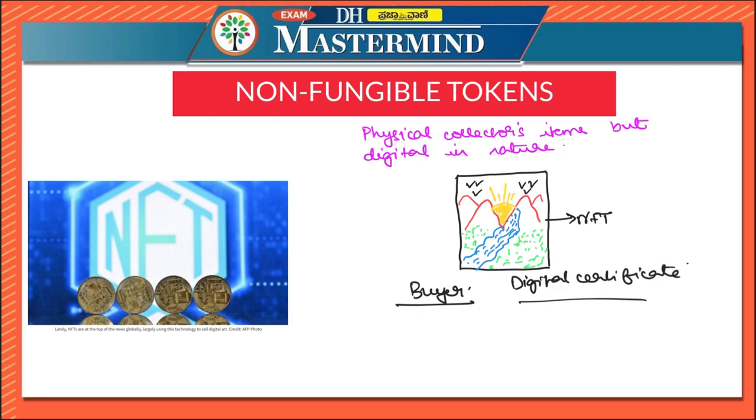With this digital painting and the corresponding non-fungible token, the buyer becomes the proud owner of this painting. You can ask, since this is digital in nature, can this not be copied and put on websites? There might be thousands or billions of copies of the painting, but the ownership right will lie with the person who owns this NFT.